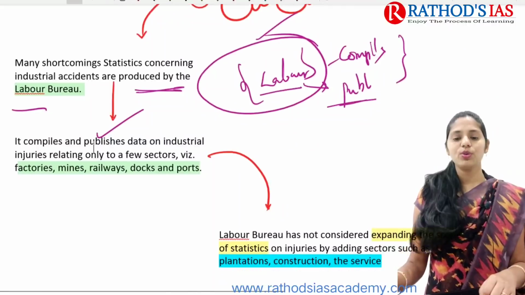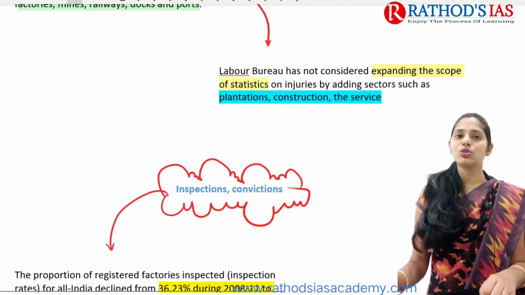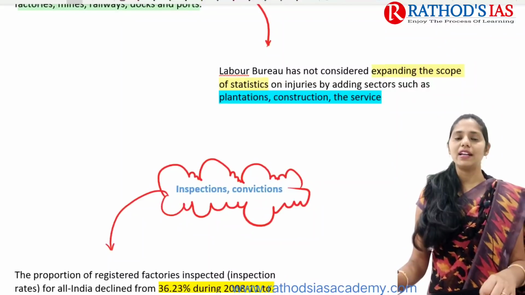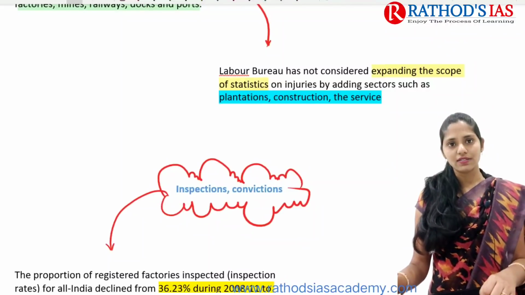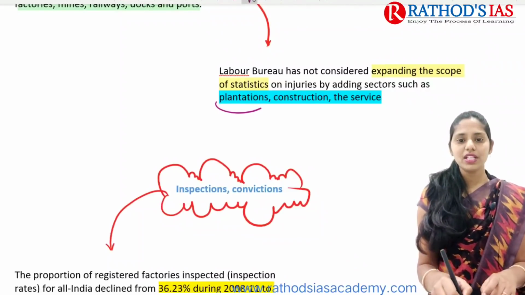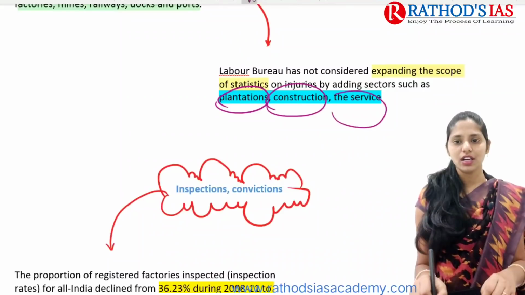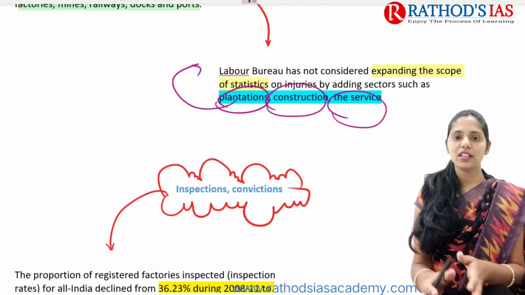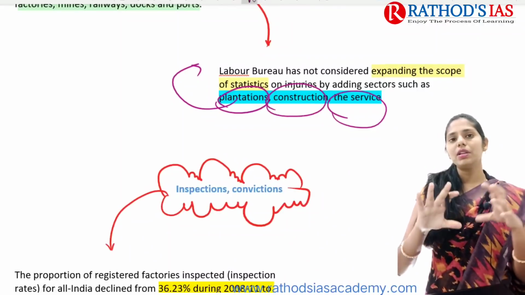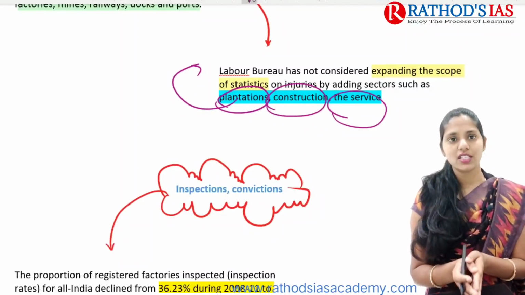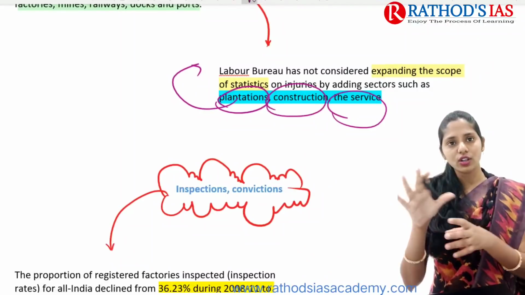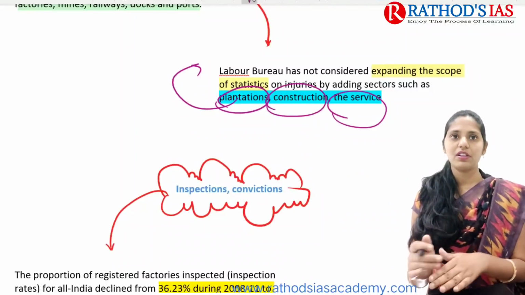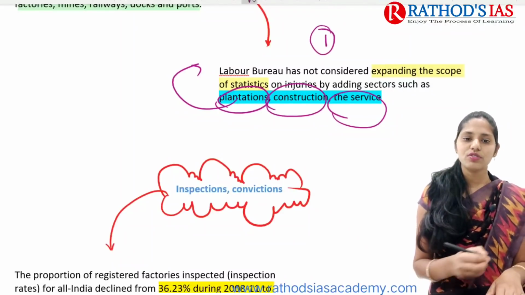And this Labor Bureau has not considered expanding the scope of statistics on injuries by adding sectors such as plantations, construction as well as the service sector. That means the incidents regarding safety and health from these sectors, plantation, construction and service, are not being added to the data. So this is one cause of concern.